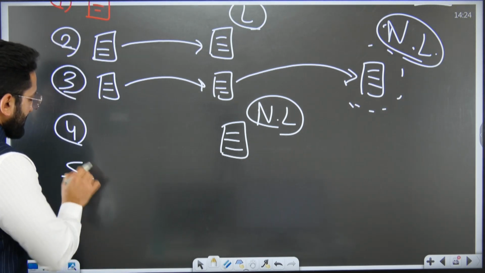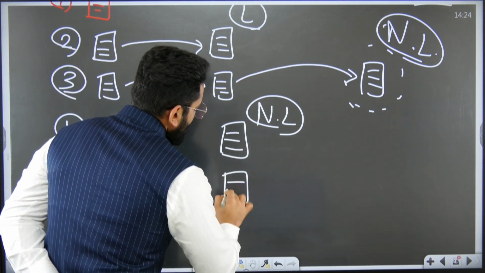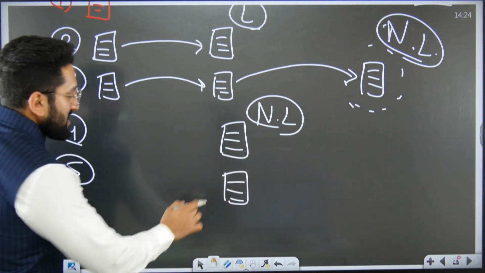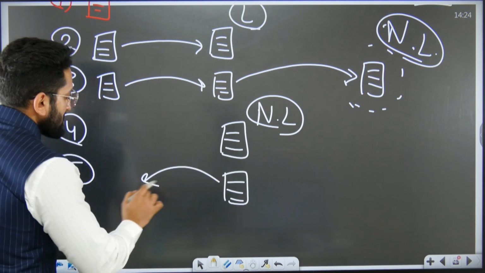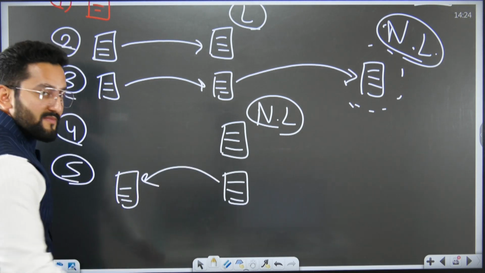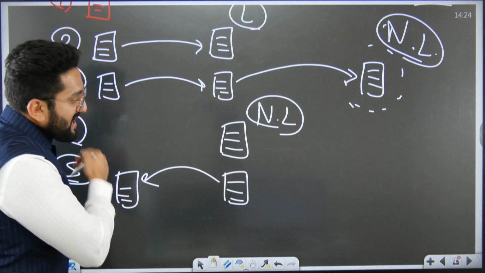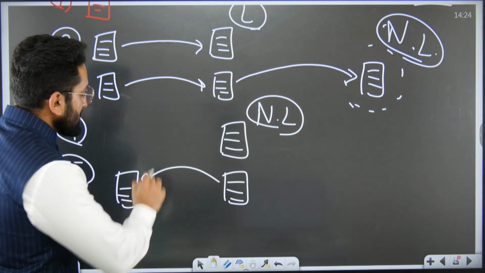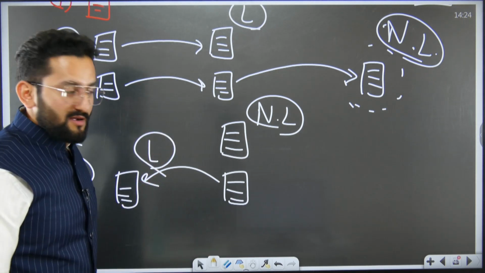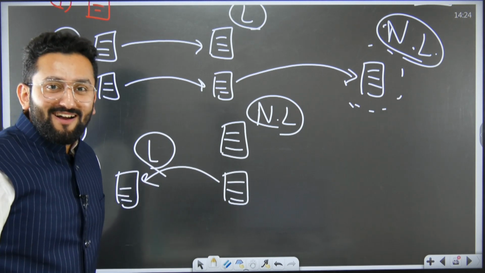Now, fifth, a bill introduced in Rajya Sabha, and after getting passed from Rajya Sabha, it reaches Lok Sabha. Okay? And Lok Sabha gets dissolved. What is going to happen with this bill? This bill is going to lapse. Why? It has touched Lok Sabha, right?